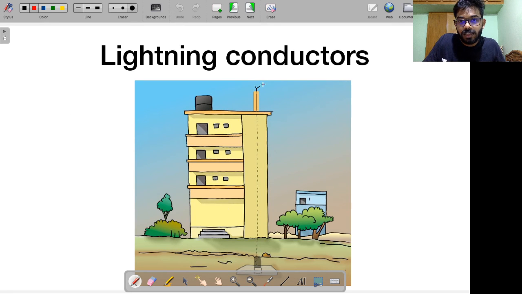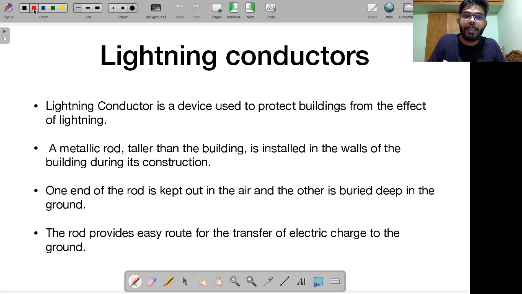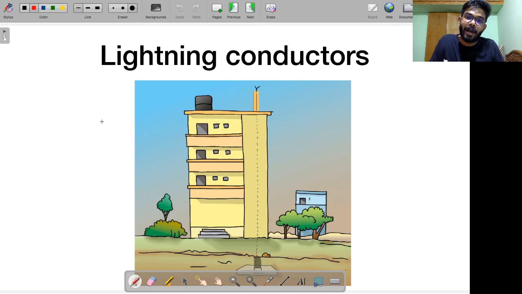You might have seen these kind of lightning conductors, like these antenna kind of things that are put on the buildings. These are an example of lightning conductors. Okay, why do we actually put them like this? Remember, this is a device that is used to protect the buildings from the effect of lightning. So if there is a lightning, the building will not get impacted, right?